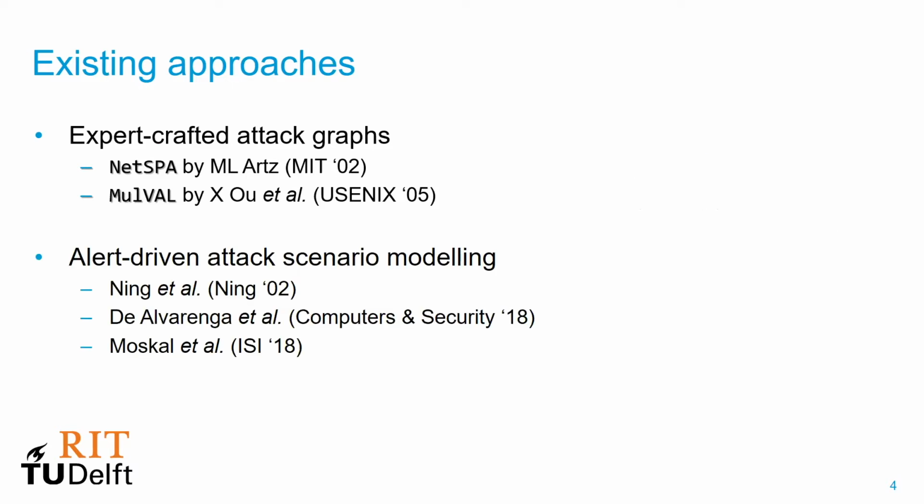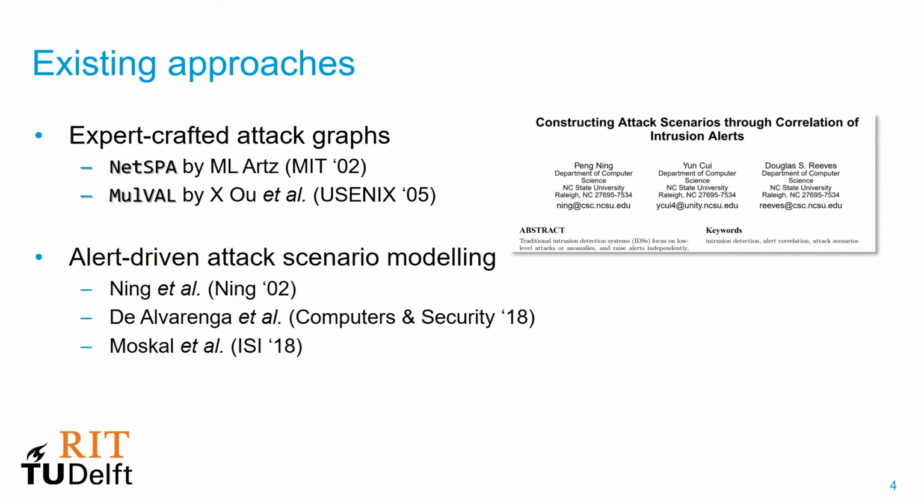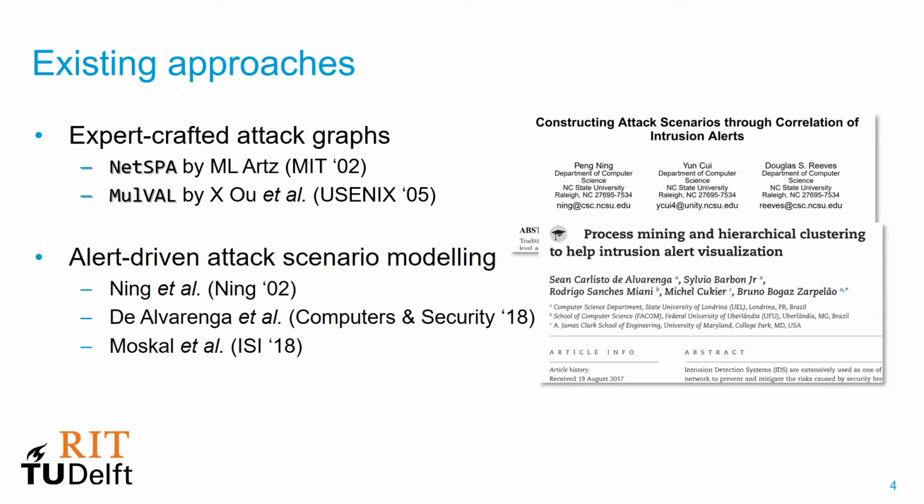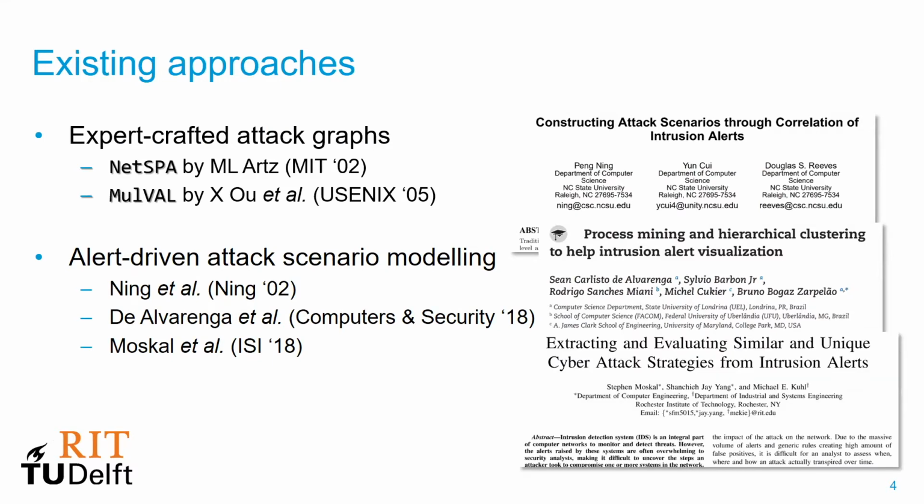There are also alert-driven approaches for attack scenario modeling. Notably, Ning et al. use alert correlation to first group alerts from the same attack stage, and then use some form of causality to model attack scenarios. Alvarenga et al. use process mining directly on intrusion alerts and build a sort of visual summary of the alert dataset without actually extracting attack graphs. And then we have Moskal et al. They first construct attack sequences from intrusion alerts and then model the strategies using suffix-based Markov chains, but again, without actually extracting targeted attack graphs.